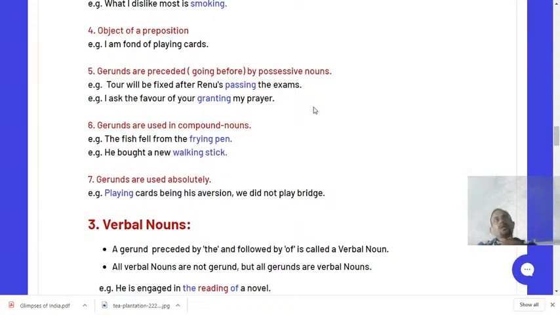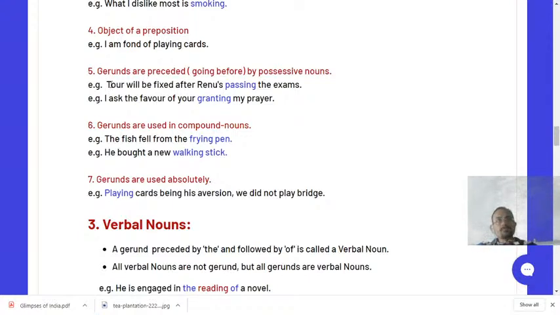Like for example, I tell you, Monday is preceded by Sunday and followed by Tuesday. Preceded by means something that goes before. So what goes before Monday? Sunday. What goes after Monday? Tuesday. So you understood the meaning of preceded and followed. Preceded means something goes before, and followed by means something that goes after.